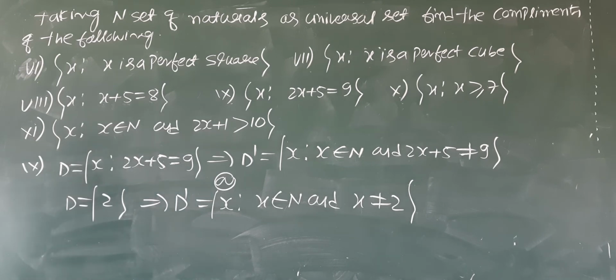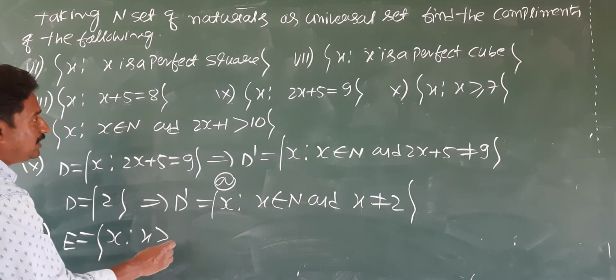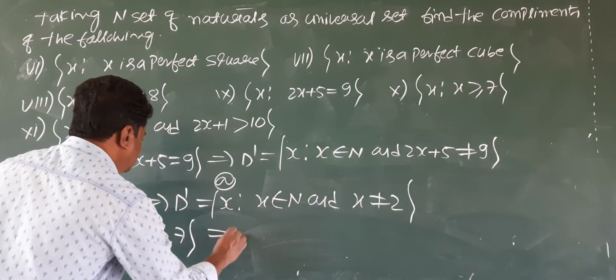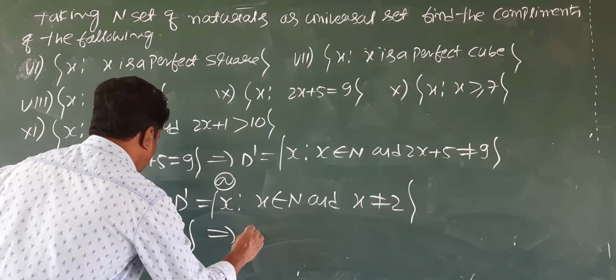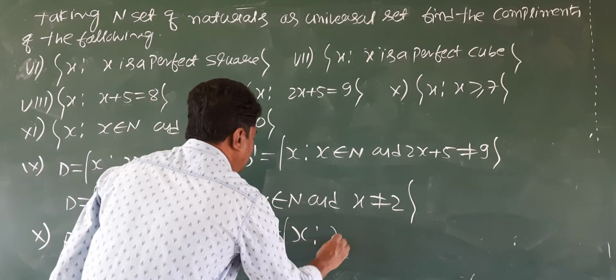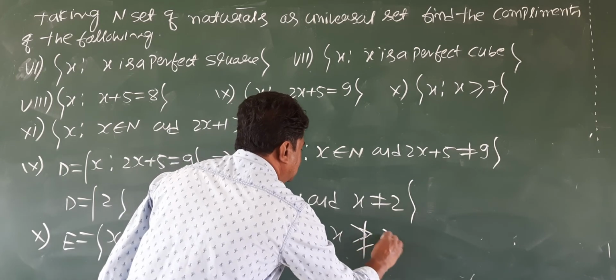Next, question number 10. Take that set as E, the set of x such that x is greater than or equal to 7. Direct answer: E dash is the set of all x such that x is not greater than or equal to 7.